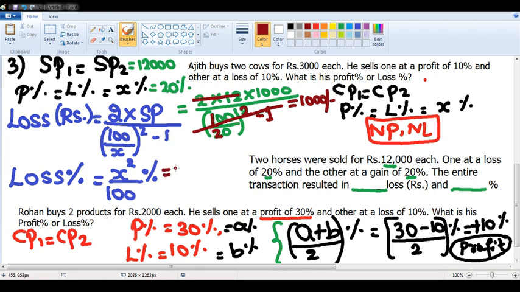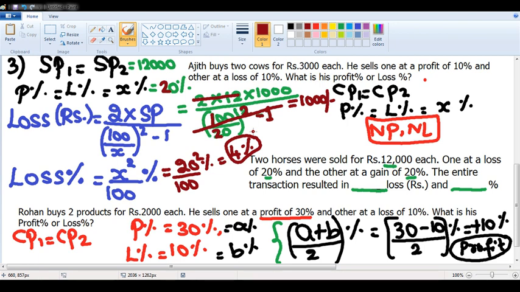If I want to tell what is loss in terms of percentage, x value is 20. So it is 20 square by 100 percentage. 20 square is 400. 400 by 100. How much it is? 4%. That means loss in terms of percentage is 4% loss. I hope it is clear, sir. 4% loss should be the answer. Kundan, please check your calculation, sir. 4% loss is correct. 480 rupees loss is incorrect. I hope everyone is clear.